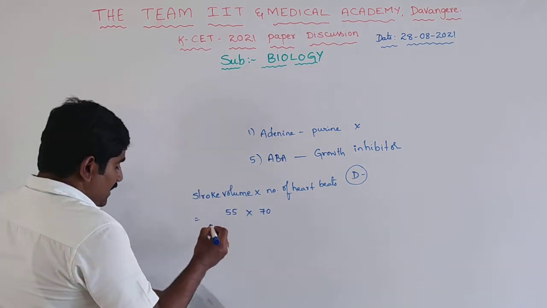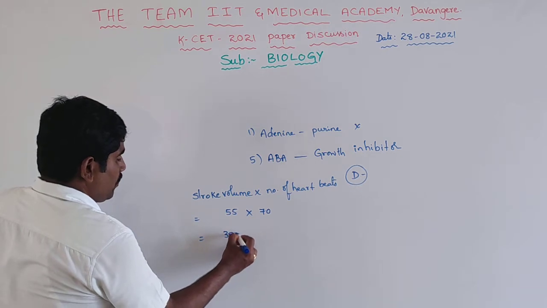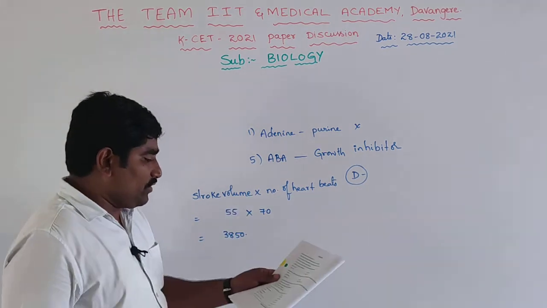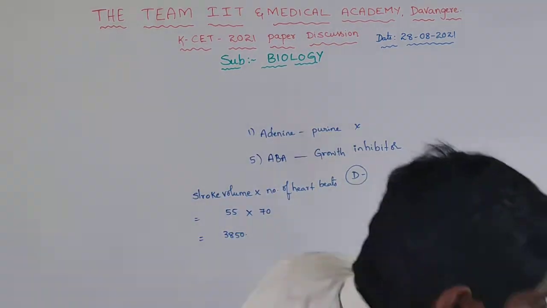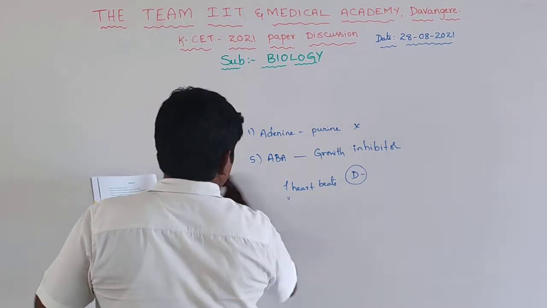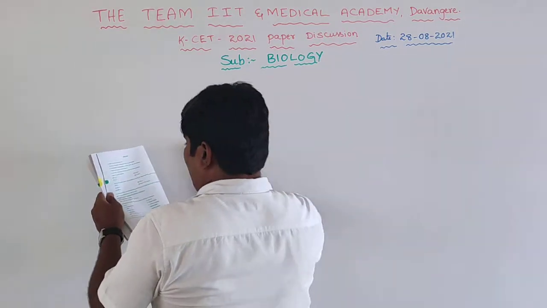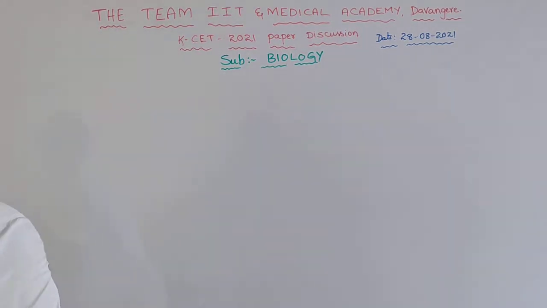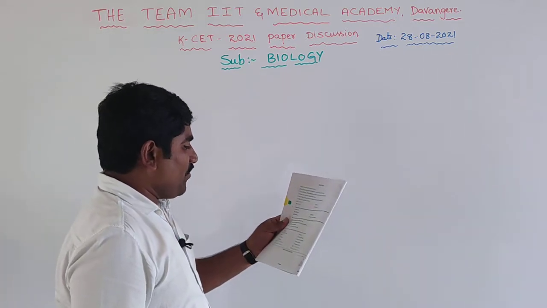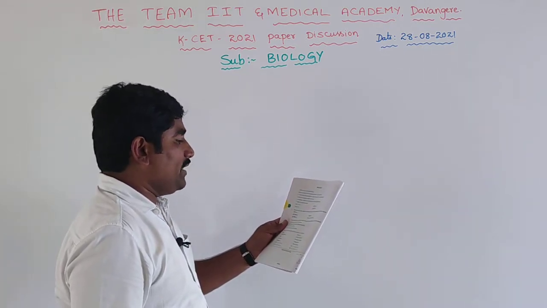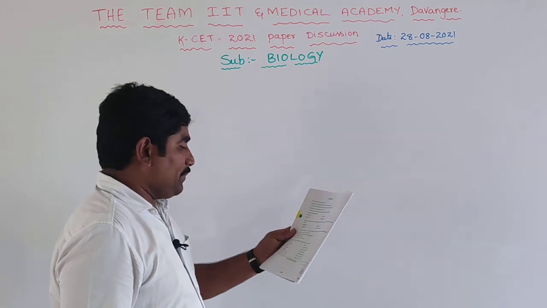So the answer is 3850. Calculate the cardiac output, the answer is 3850.